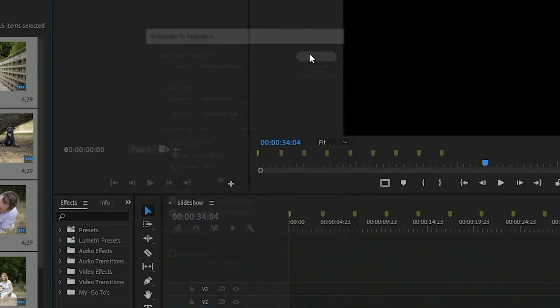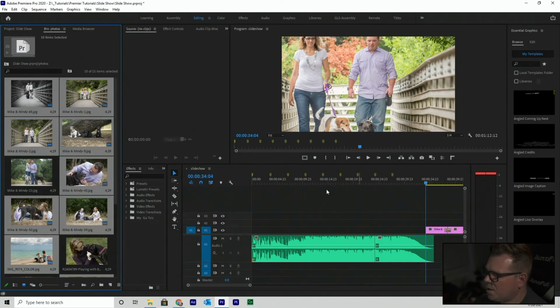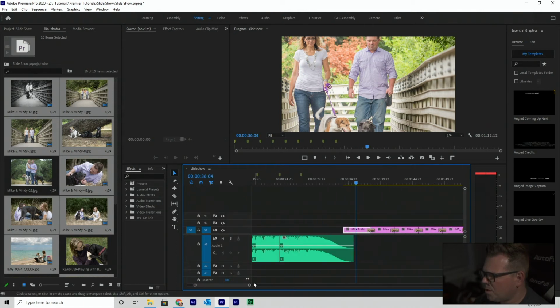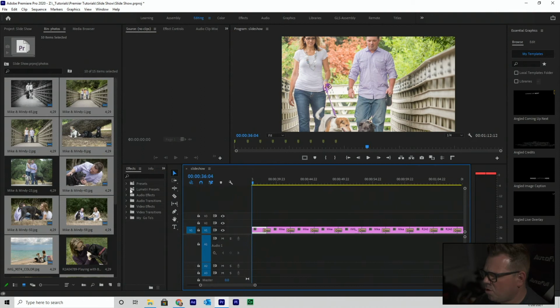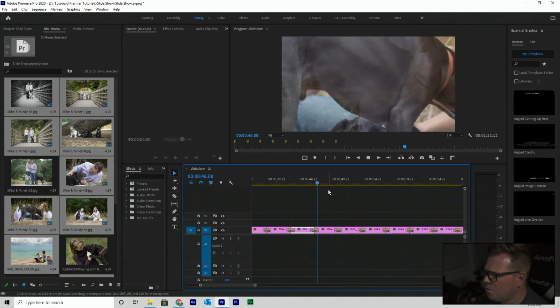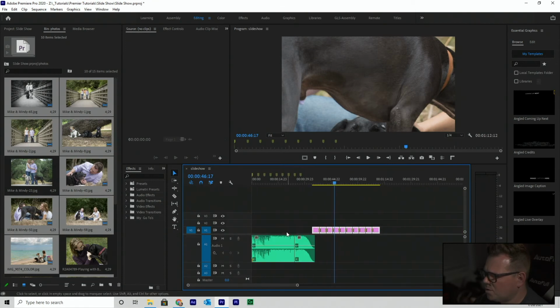Let's see what happens. Well, the first thing is it totally ignored my markers. If I zoom out, it's all out here. So where you start at the beginning is definitely important. You want to make your cursor all the way at 0. But you can see just by doing sequentially, they're all the same length, and they added a cross dissolve between every single one. That's not quite what we want, so let's delete that.